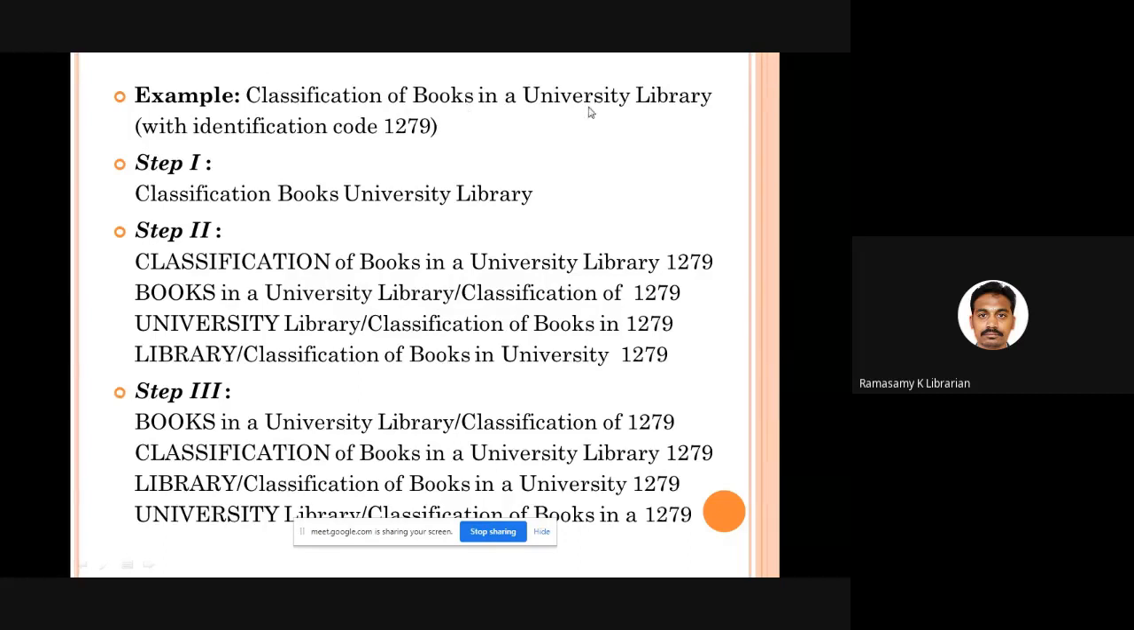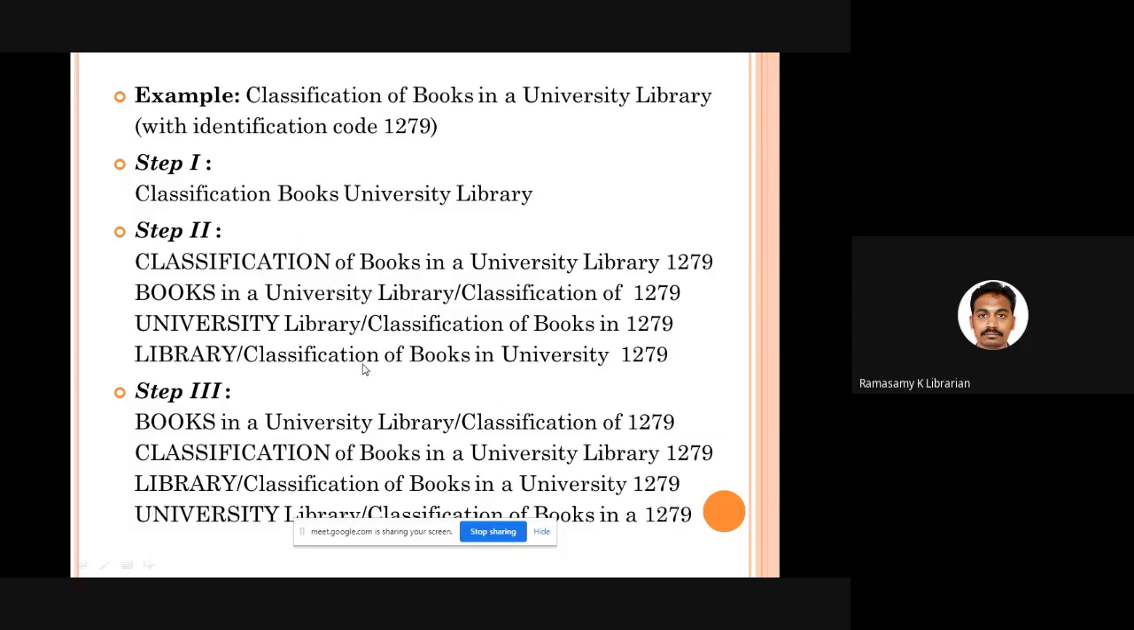Classification of books in a university library. What is the accession number? 1279. So what I am doing first step, I am identifying the keywords. What are the keywords? Classification, books, university, library. There are four keywords I have traced. First step is over. What is the second step?